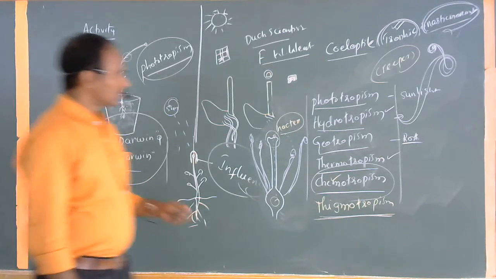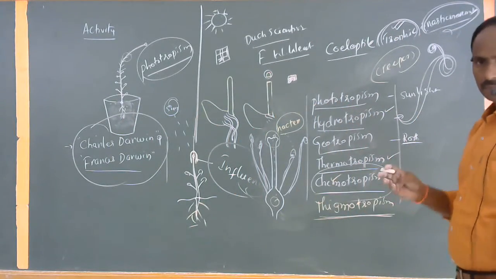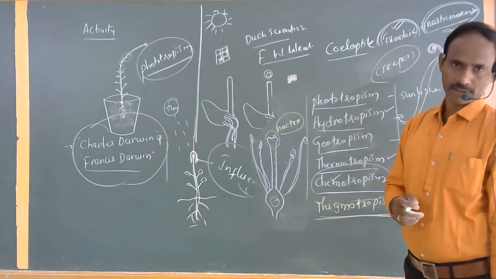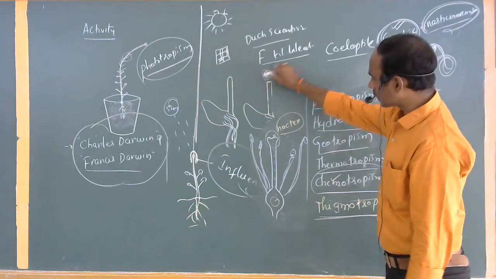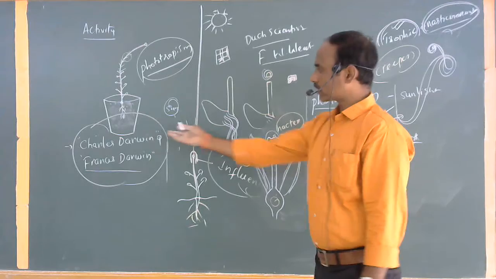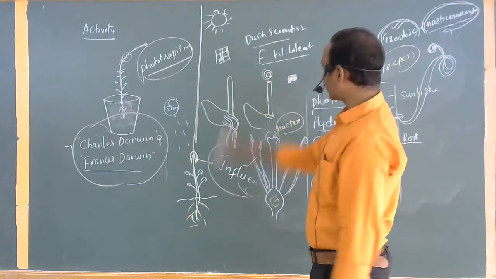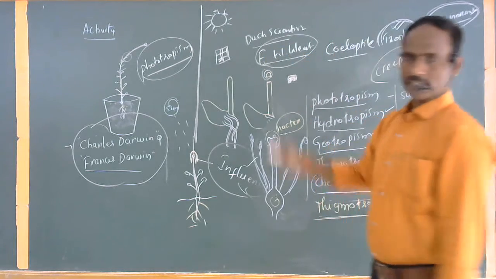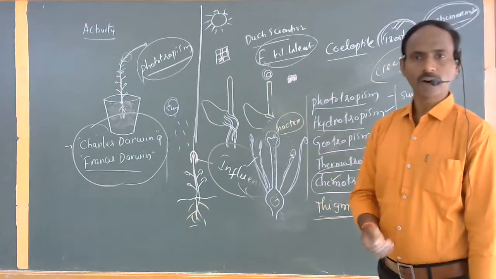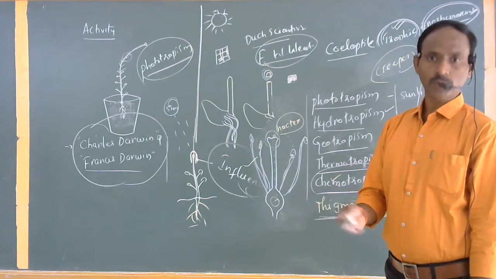Okay, so these are the major plant hormones: auxins, cytokinins, abscisic acid, gibberellins, and the last one is called ethylene. A particular plant growth factor is present, which is commonly called an auxin. This was first determined by Charles Darwin and Francis Darwin, and the activity was done by F.W. Went by taking small coleoptiles. He also named this particular growth factor auxin. According to the Greek language, auxin means to increase or to promote growth.